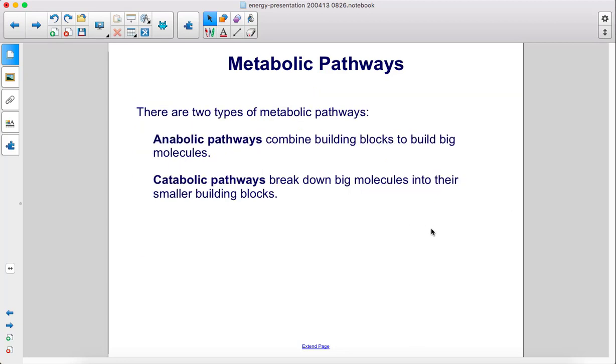There are two types of metabolic pathways. Anabolic pathways combine building blocks to build big molecules. Catabolic pathways break down big molecules into their smaller building blocks.